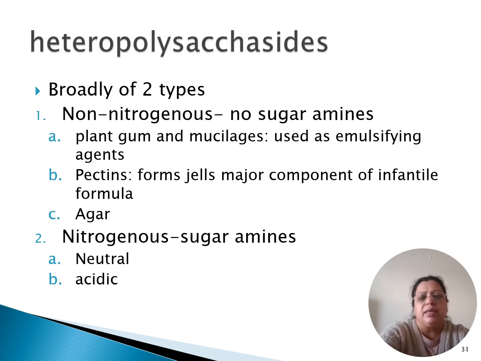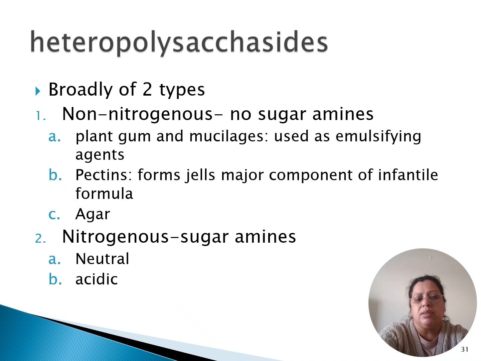Now heteropolysaccharides, we classify them broadly into two types. Now you will have to revise this again and again because it's a little lengthy one and it takes time for you to understand. So mainly of two types. First broad categories of non-nitrogenous and nitrogenous. Non-nitrogenous means there are no sugar amines present. So under this you have plant gum mucilages, which is used as an emulsifying agent.